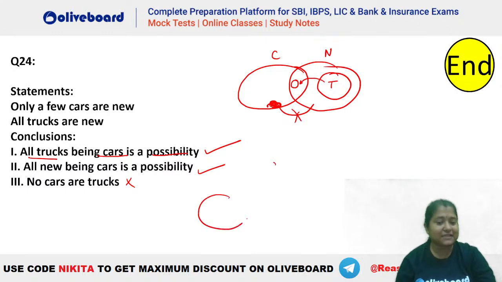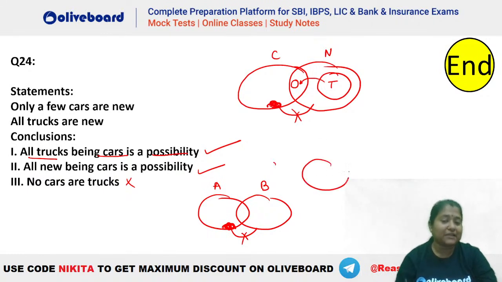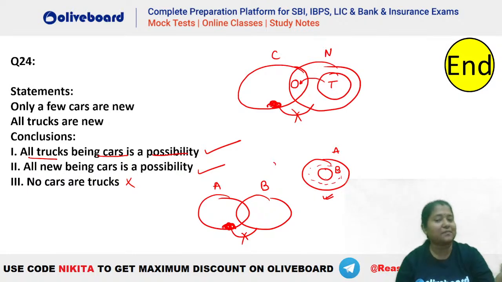When you have, let's say, only a few ARB, that means A should not go completely inside B. There has to be a definite portion of A which should never go inside your B. But this is a possible diagram that we can have, right? B can completely come inside A, because here some and some not, both are true. You can see some ARB is also true, and there is a portion of A which is still not inside B, so that is also true here. So B can possibly be inside A.